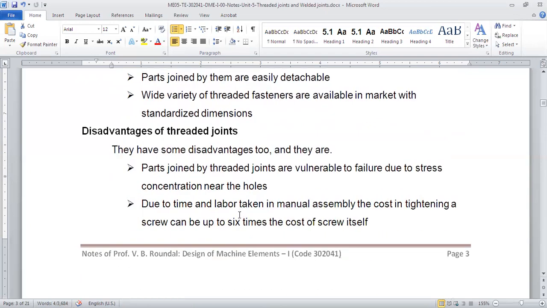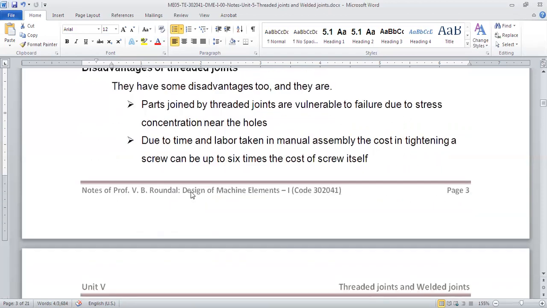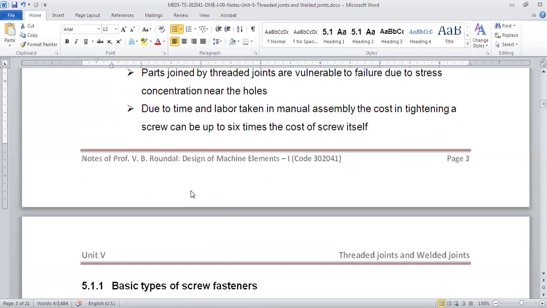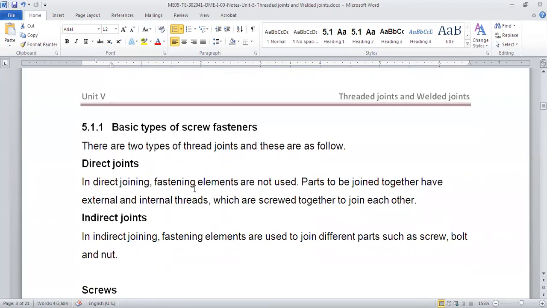And the disadvantage is that they are vulnerable due to stress concentration. Since we have holes in parts, we have to have holes. Like a welded joint doesn't need holes, but a threaded joint needs a hole. Because of the holes, we get stress concentration in the components. Okay, so these are the advantages and disadvantages.